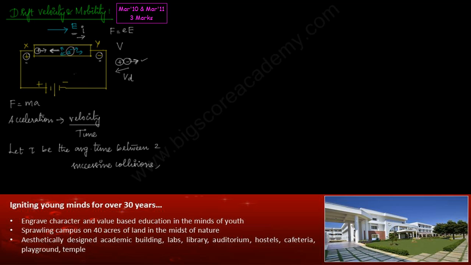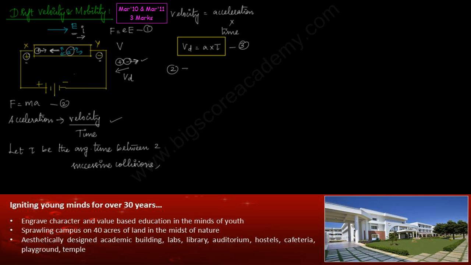As we said, the electrons will collide with other ions or free electrons, and tau is that average time between two successive collisions. So this equation can be rewritten as velocity is equal to acceleration into time, or Vd, which is drift velocity, is equal to acceleration into tau, the average time between two successive collisions. Let this be 1, let this be 2, let this be 3.